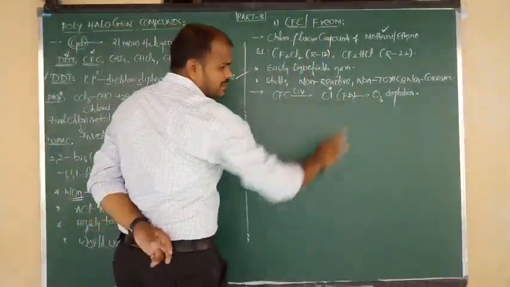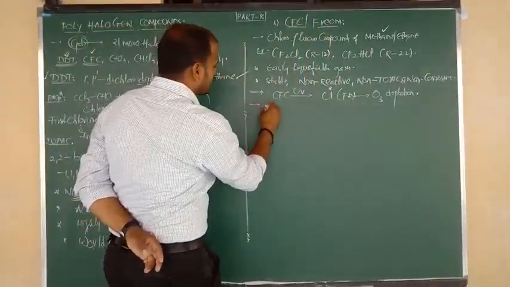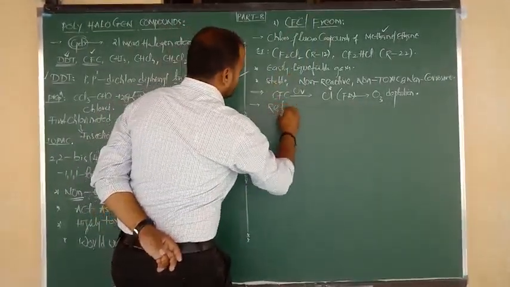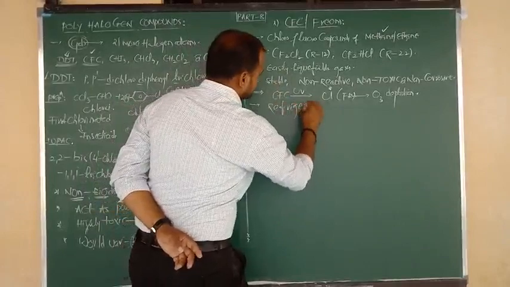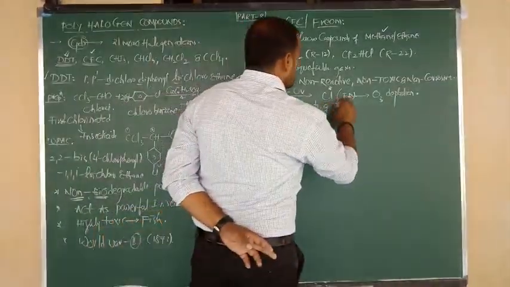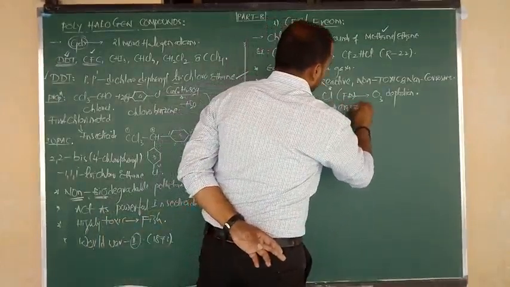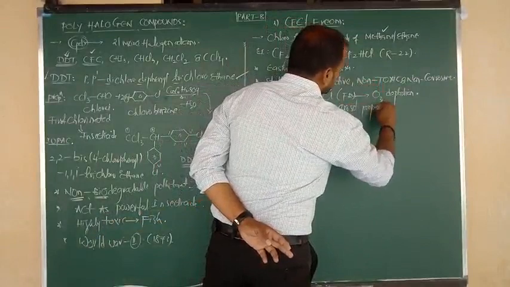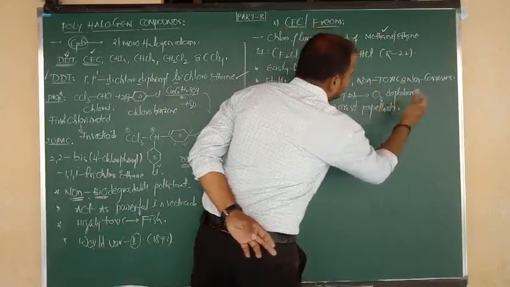So what is the use of CFC? I told you the effect, but the use is that they are used in making refrigerants and also as aerosol propellants.